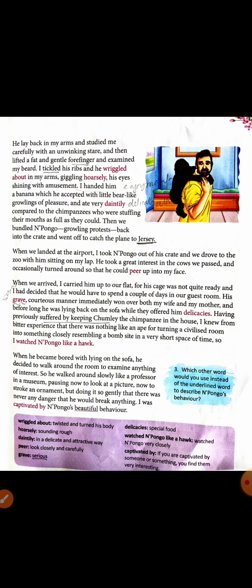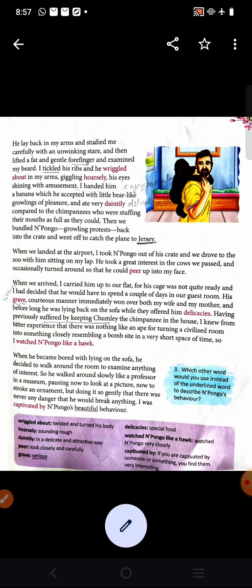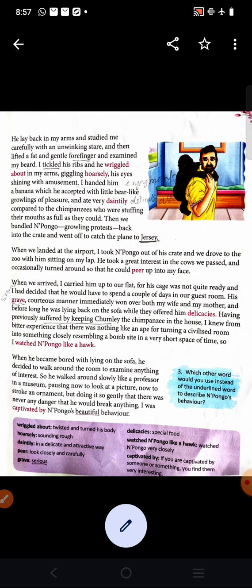Also the author's mother and wife, all of them were so happy, and they kept him here in the guest room. And Pongo was behaving very well, not like the previous chimpanzee who was not behaving well. Now the next paragraph, when he became bored with lying on the sofa.